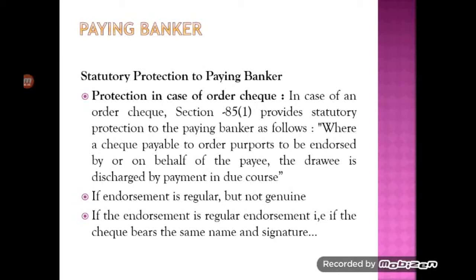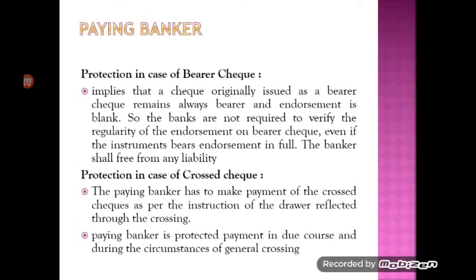The section also protects the paying banker if he makes the payment of an order check with forged endorsement on behalf of the payee. That is, if the endorsement is regular but not genuine, and the forged signature is not identified by the paying banker as different from the payee's signature, in that situation he will be out of liability. Then the second situation is protection in case of bearer check.